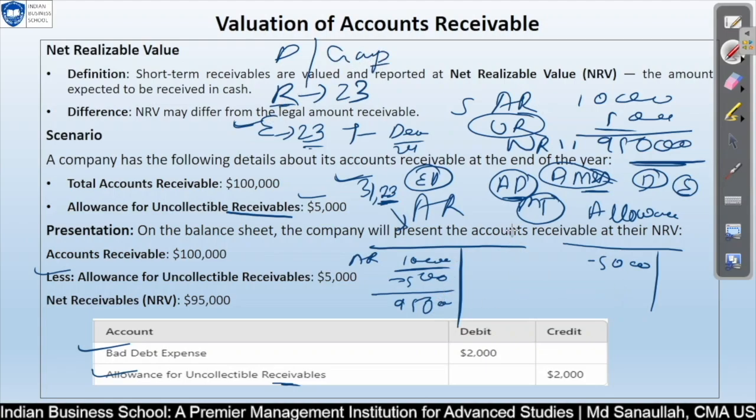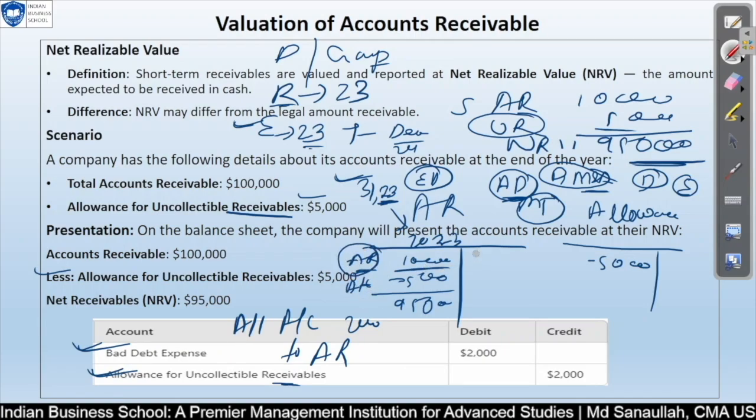Then when we actually declare, at that time we will debit this allowance account, 2000, and we will credit the account receivable. The account receivable was not touched earlier. You can see in 2023 when we are passing the entry, we are debiting the income statement and crediting the allowance account, but we have not touched the AR.